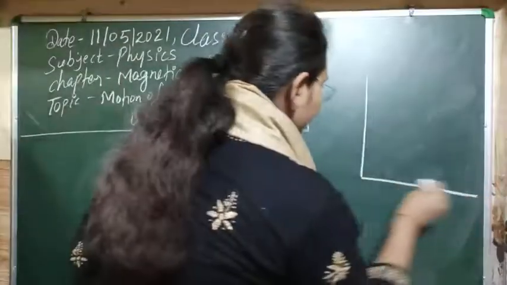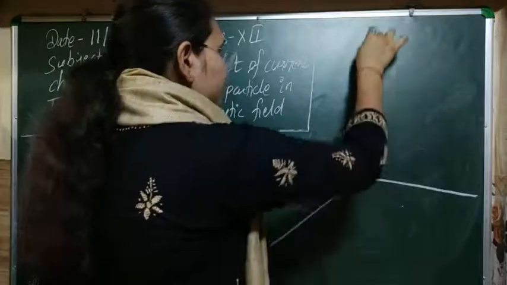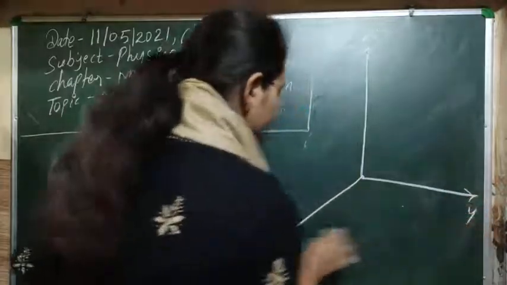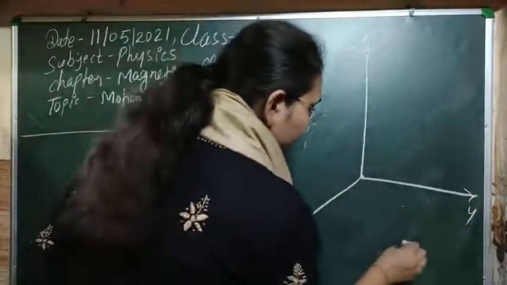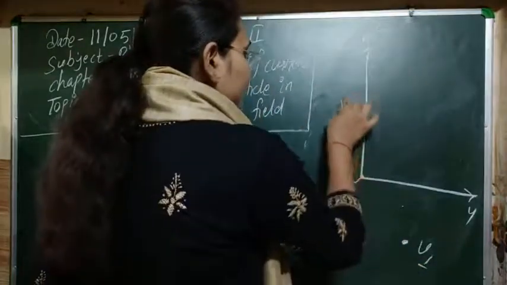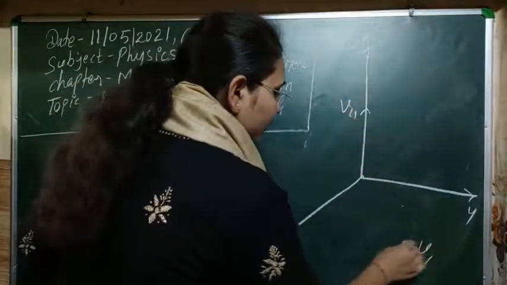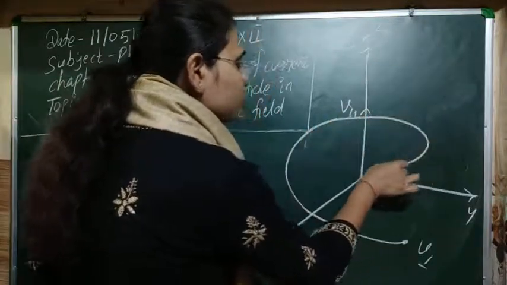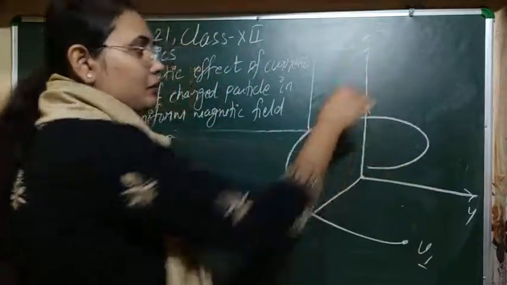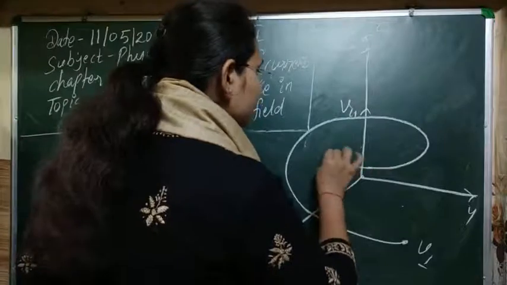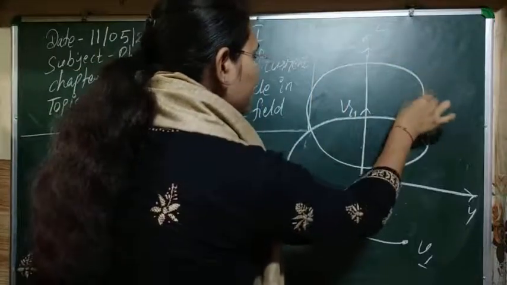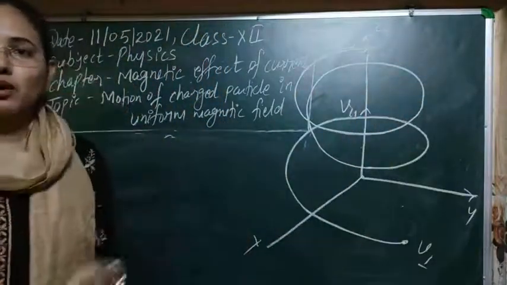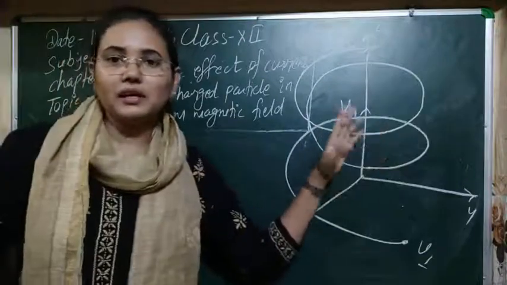This is our magnetic field, in this direction. This is the Z direction, this is the Y, and this is the X. This is the V perpendicular component, and here we have the V parallel component. The charged particle will start to move on a circular path due to V perpendicular, but it is also experiencing linear motion due to V parallel, so it will keep shifting along. You can see it will continuously follow this kind of helical path.